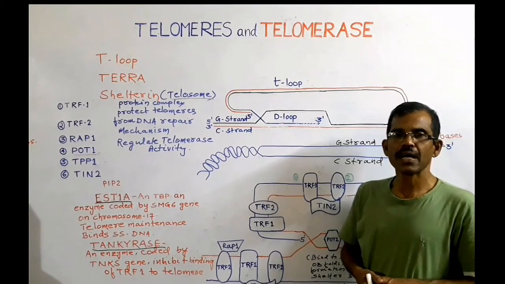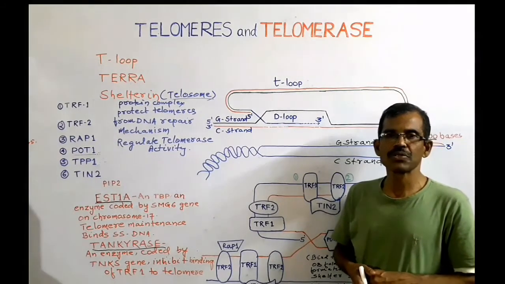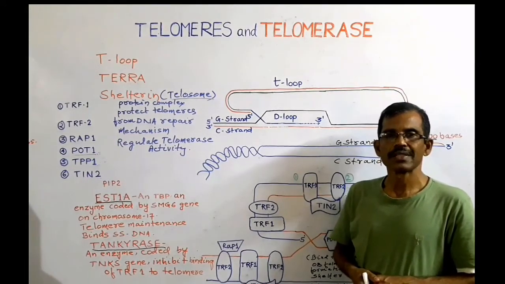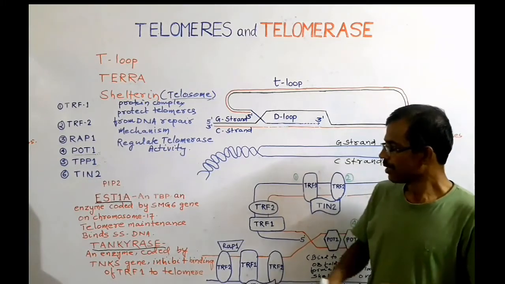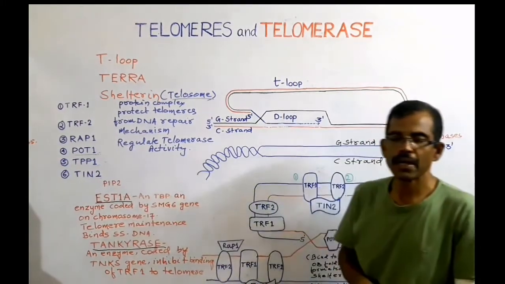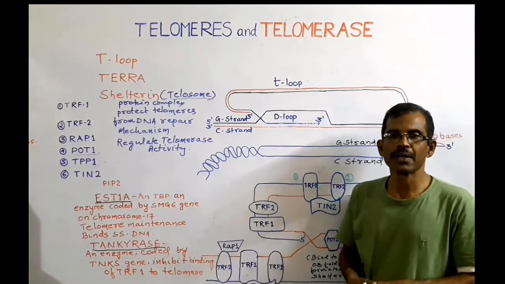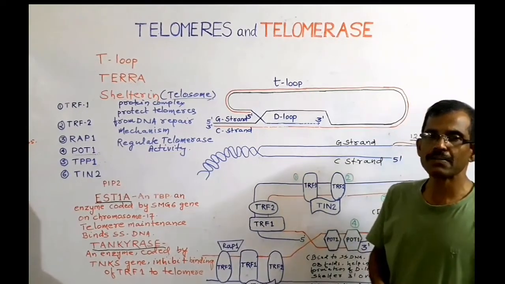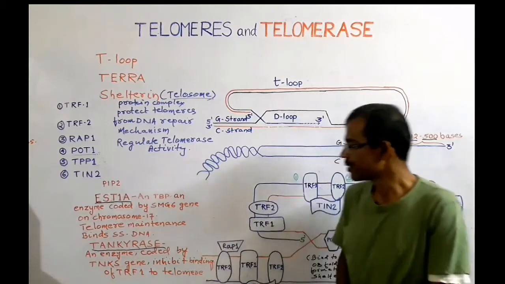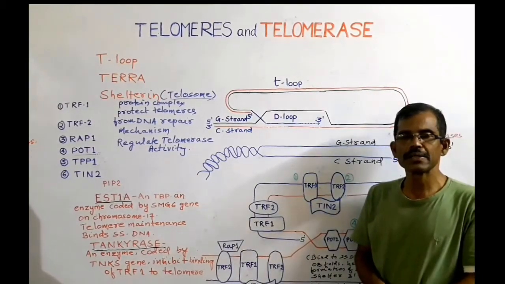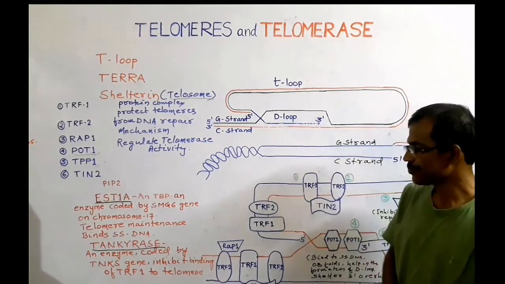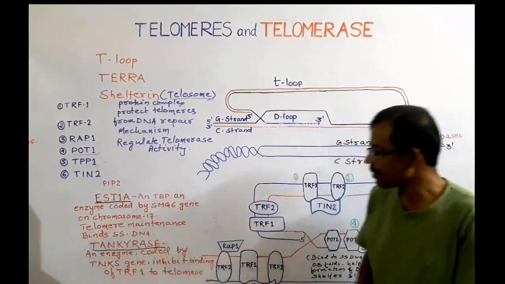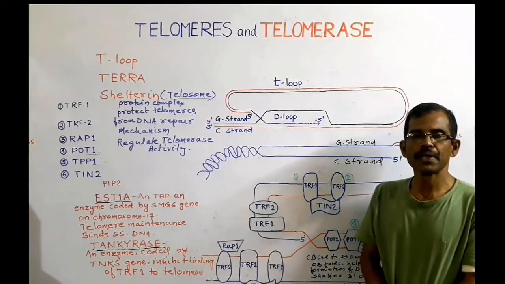It is an enzyme that is coded by the SMG6 gene. This SMG6 gene resides on chromosome 17. EST1A plays a role in telomere maintenance. Another enzyme is tankyrase. Tankyrase is another enzyme that is encoded by the TNKS gene. This enzyme inhibits the binding of TRF1 to the telomere.